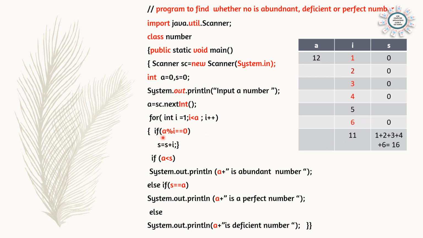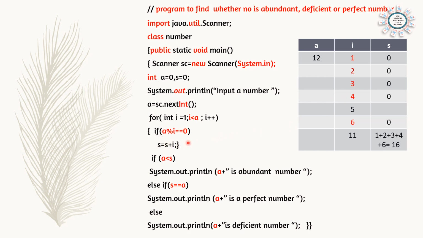And now if a modulus i double equal to 0, that means if it is a factor. First time i is 1, then 2, 3. So we can find the factors. A is 12. 12 divided by 1, remainder is 0. That means 1 is a factor. 12 divided by 2, remainder is 0. Divide by 3, 4 and 6. So these are the factors of 12.